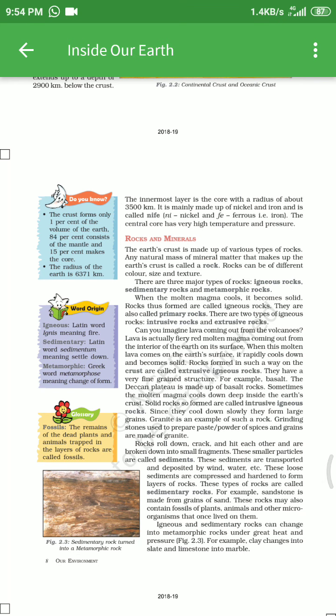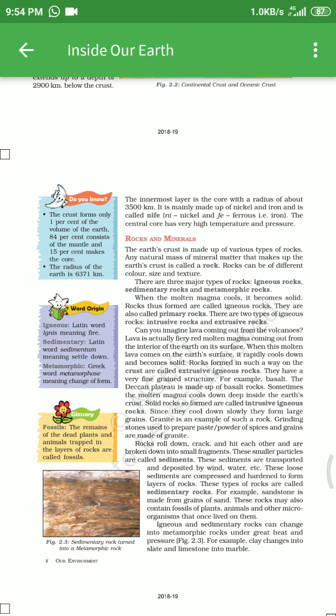Now, the grinding stones used to prepare paste and powder of spices and grain are made of granite. Remember and underline this line.